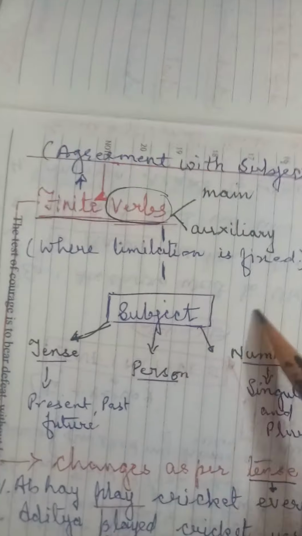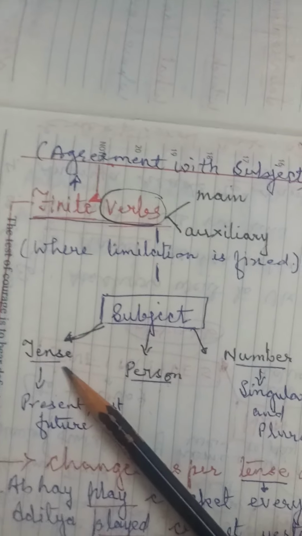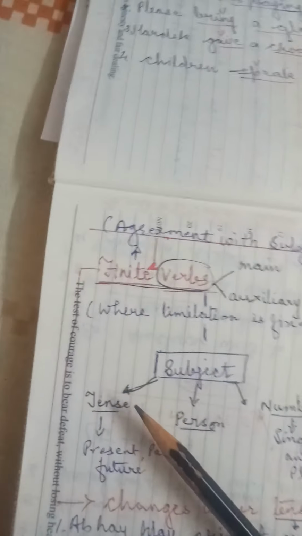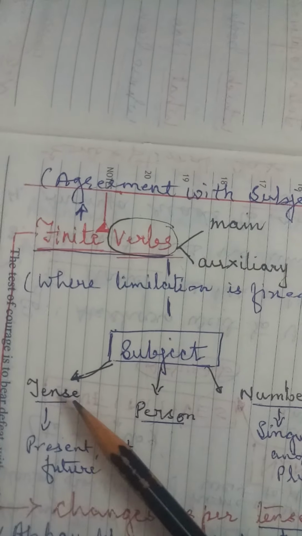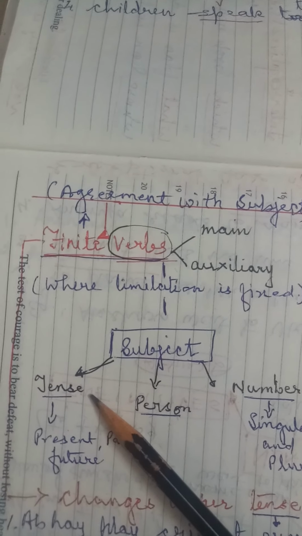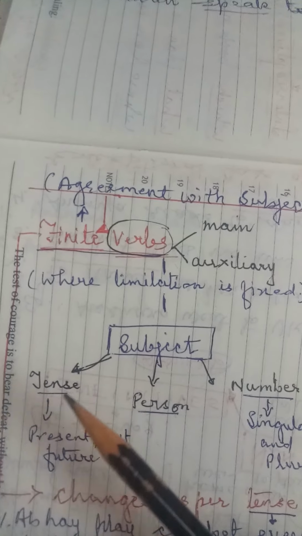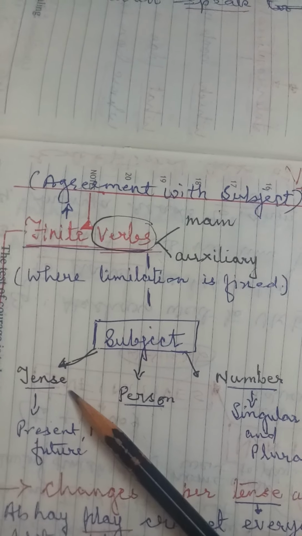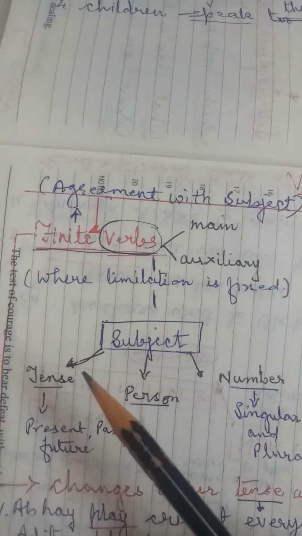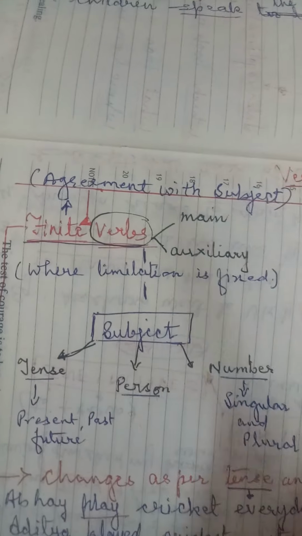So the verb changes according to the subject. It changes according to the tense also.